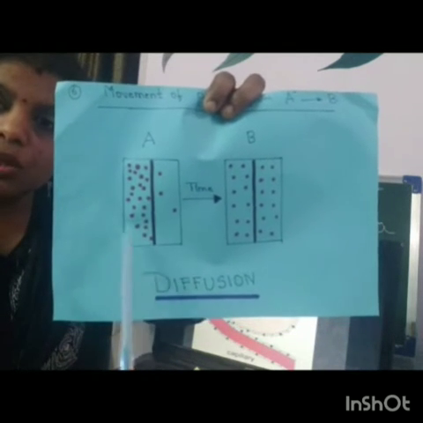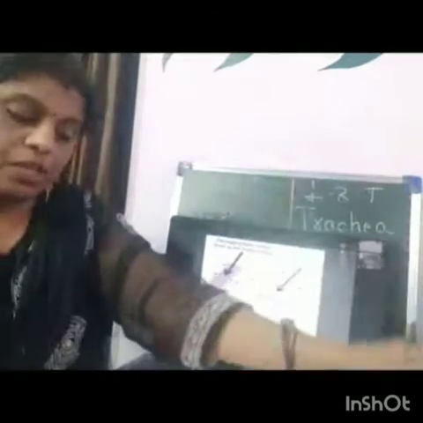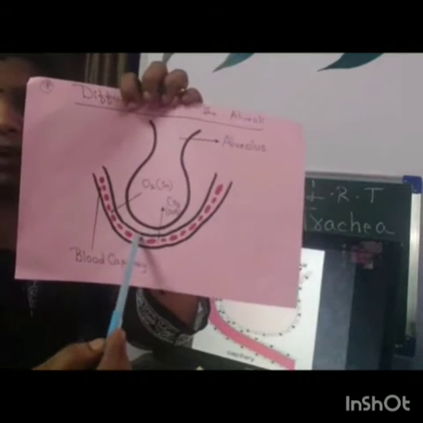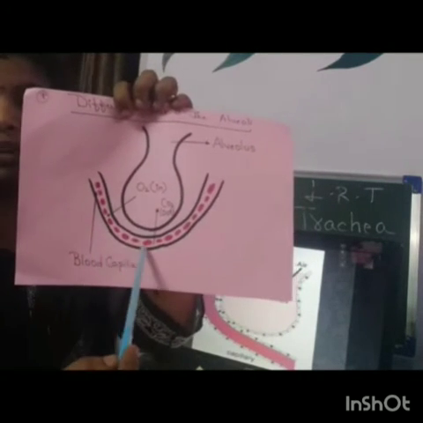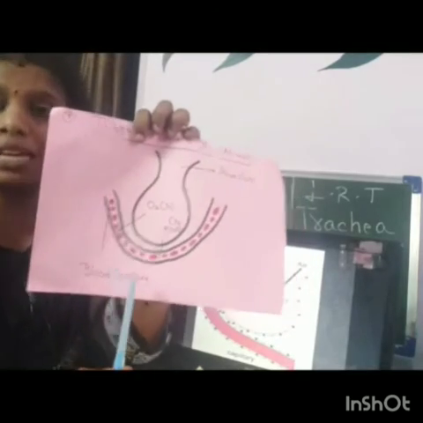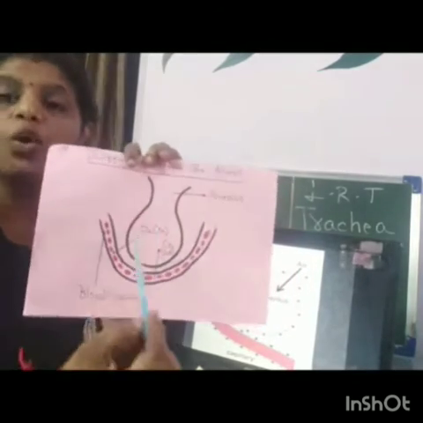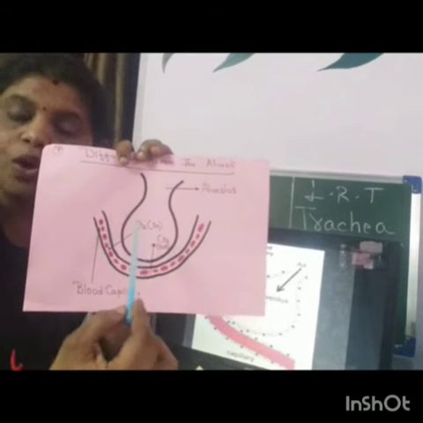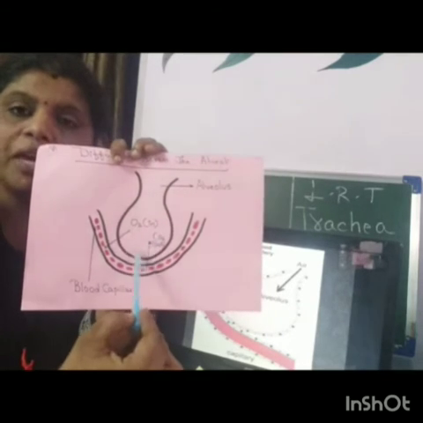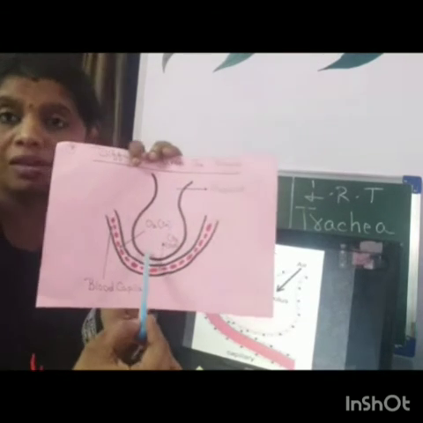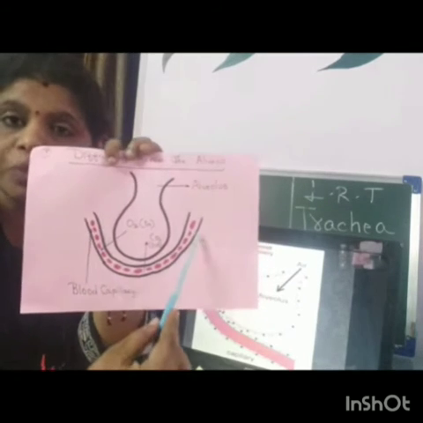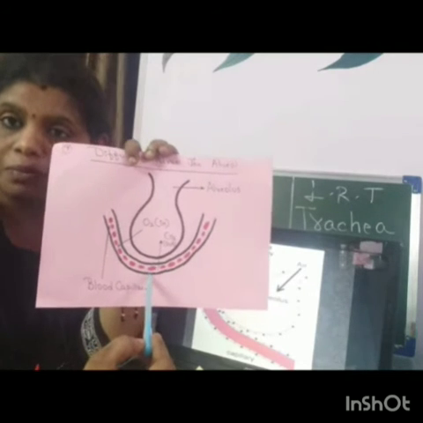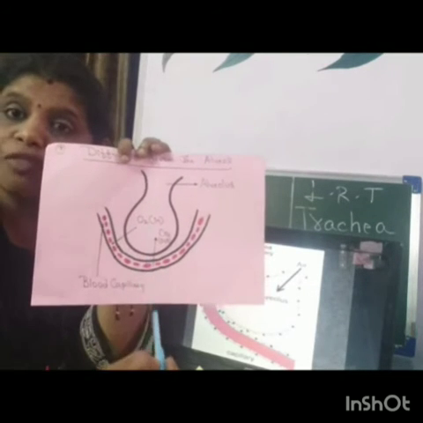Okay, so this mechanism is called diffusion. So across the surface region of alveoli and the blood capillary, what is taking place? Diffusion is taking place. How? Within the alveoli, oxygen is maximum. Oxygen in the alveolar sac, in the alveolar region, is maximum. In the blood capillaries right now, what is maximum? Carbon dioxide is maximum. So exchange of gases takes place.